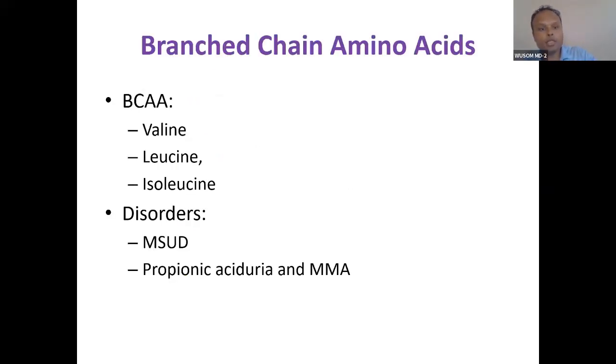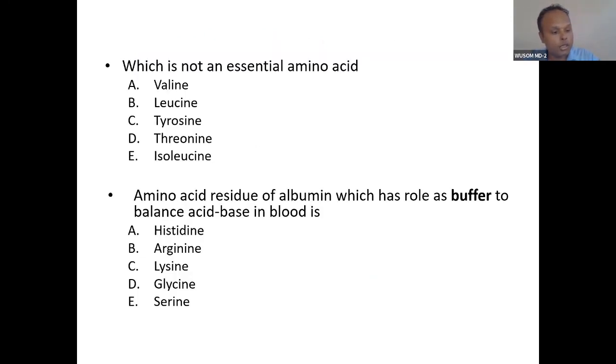So branched chain amino acids are there. The disorders are maple syrup urine disease and propionic aciduria. So let's finish this question, okay? Which of the following acids is not an essential amino acid?